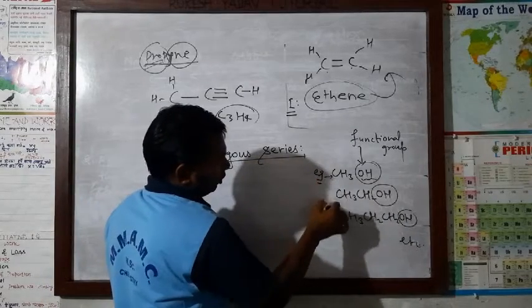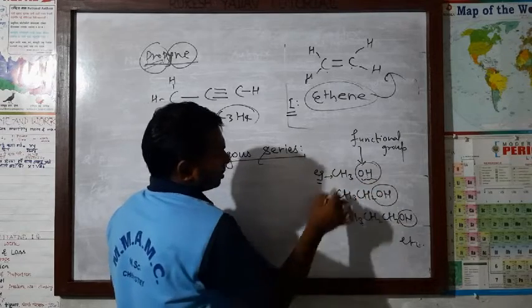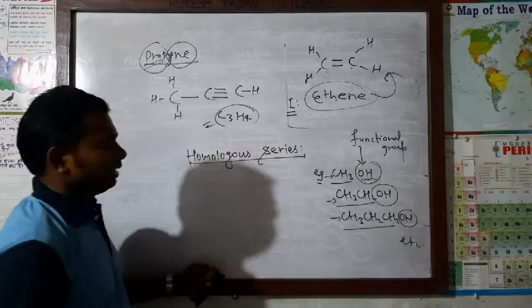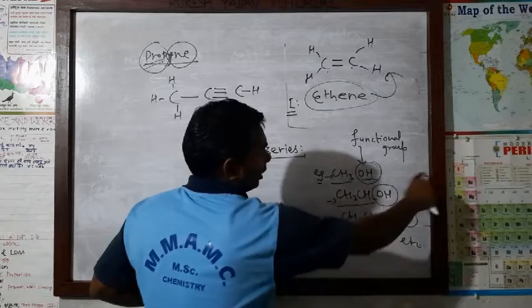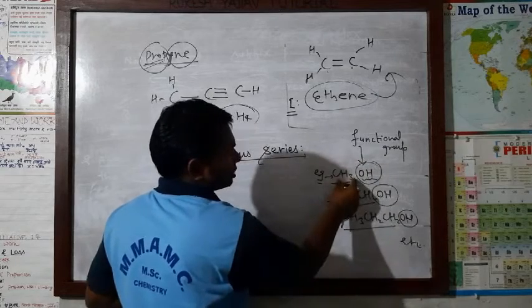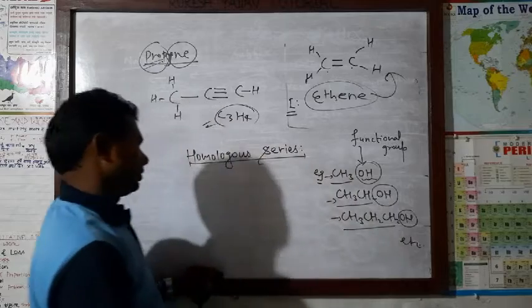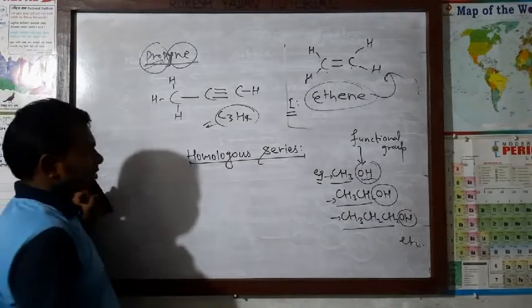In all these compounds the functional group is the same, but see here, chain length is what? Different. Small chain here, bigger chain length here, even bigger chain length here. So this type of compounds you can call a homologous series.